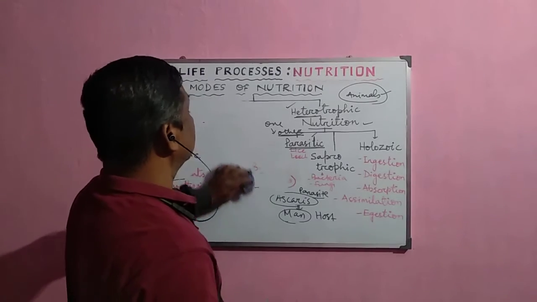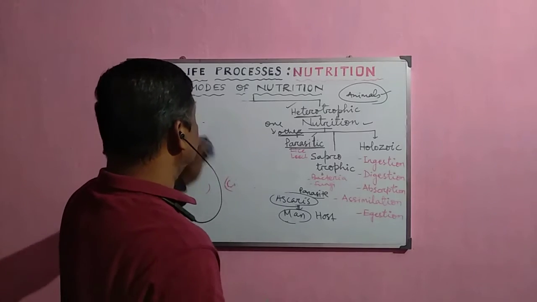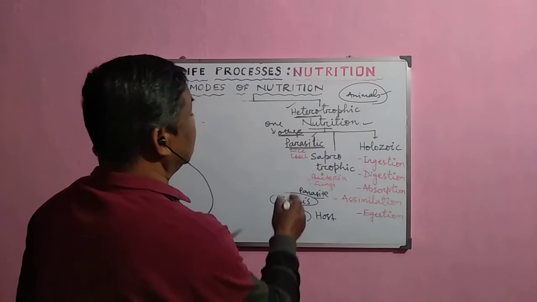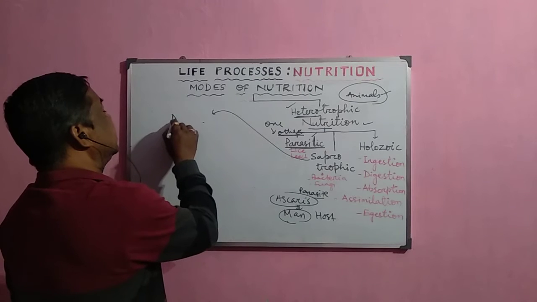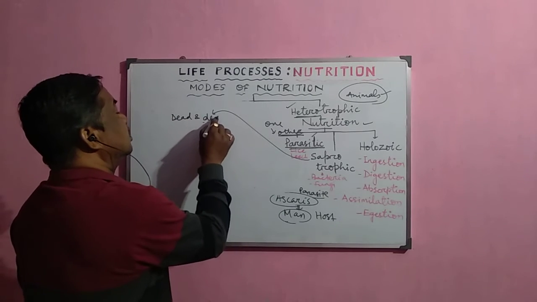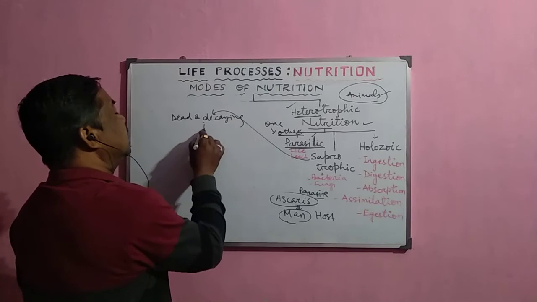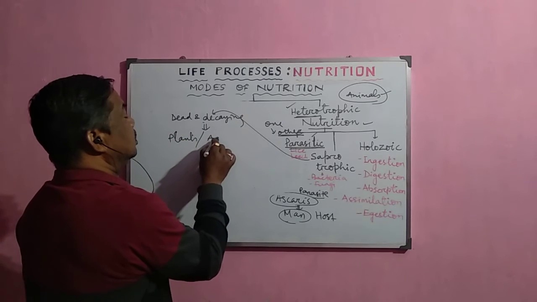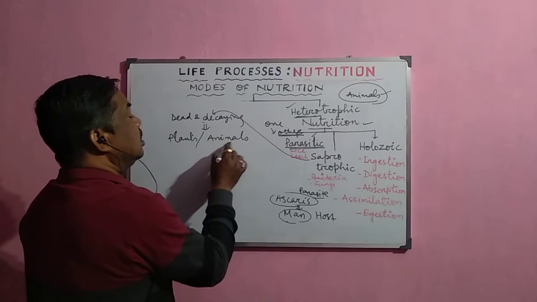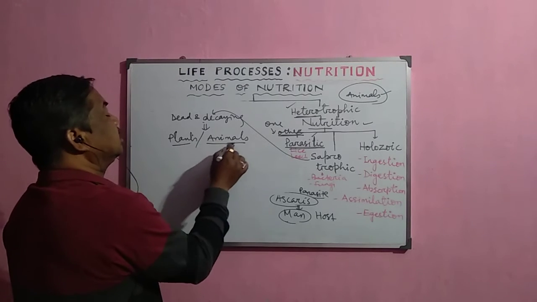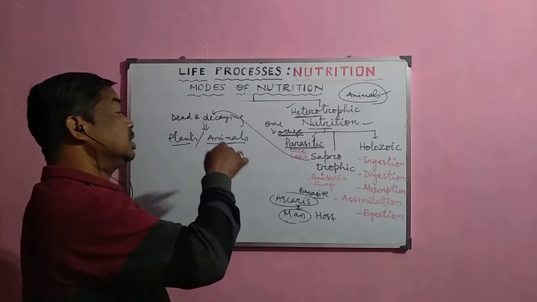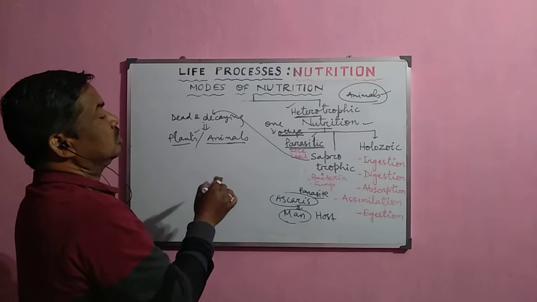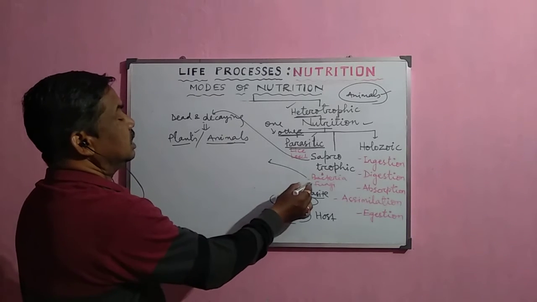And here in this saprotrophic mode of nutrition, what happens? Normally the organisms derive their food from dead and decaying organisms. Either they are dead plants or they are dead animals, and they derive their food from them after dissolving them, decomposing them or simplifying them. So the most common examples are the bacteria and fungus.